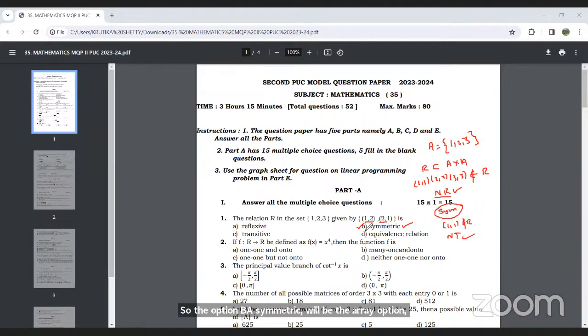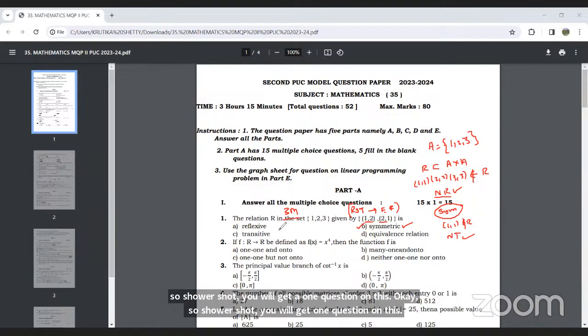So, one question will surely occur on reflexive, symmetric, transitive, and equivalence relation. You need to know the definitions and try to solve more examples on this. For sure, you will get one question on this, either in the objective type or in the 3 mark section. Okay, next, question number 2.